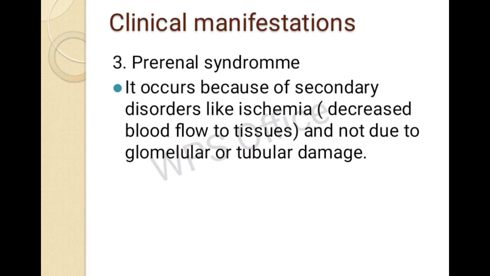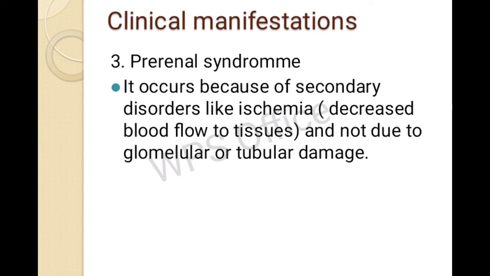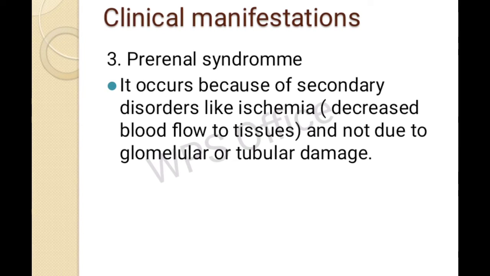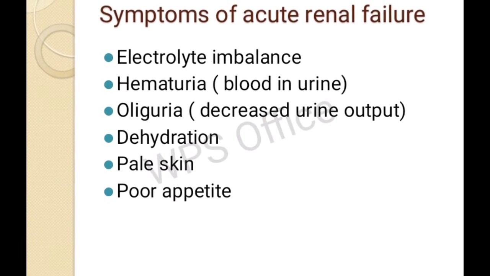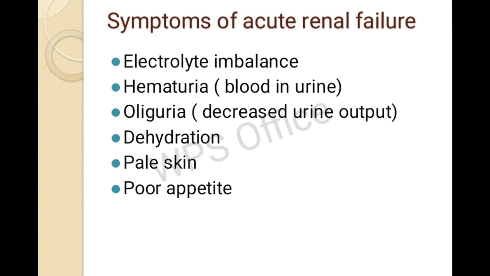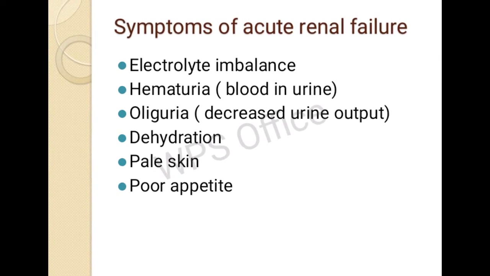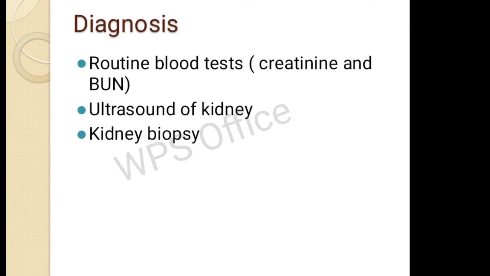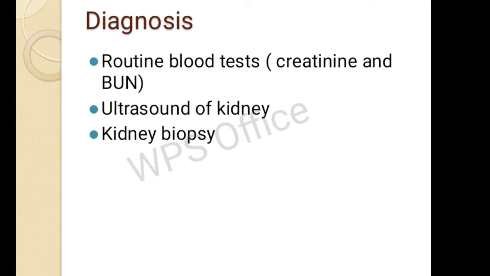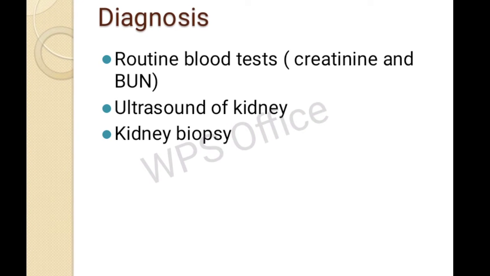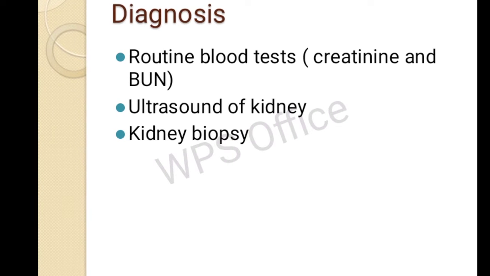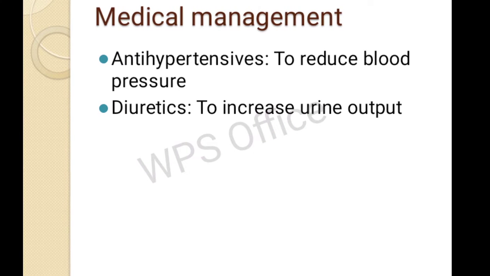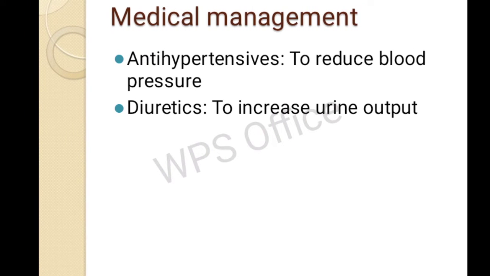This prerenal syndrome occurs because of secondary disorders like decreased blood flow to the tissues and not due to the glomerular or tubular damage. So some of the symptoms include electrolyte imbalance, hematuria, oliguria, dehydration, then pale skin or poor appetite. Then for diagnosis, we can do the routine blood test, then ultrasound of kidney, then kidney biopsy. Then under the medical management, we can give the antihypertensives to decrease the blood pressure.